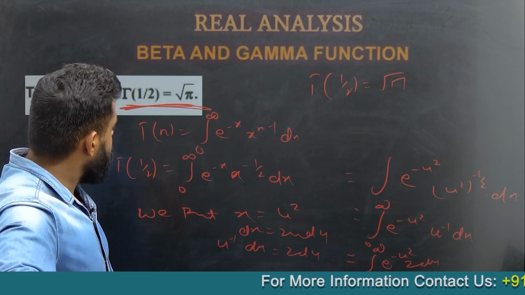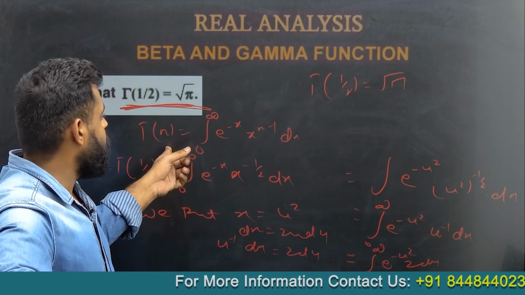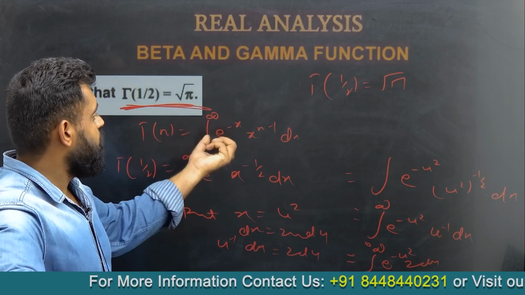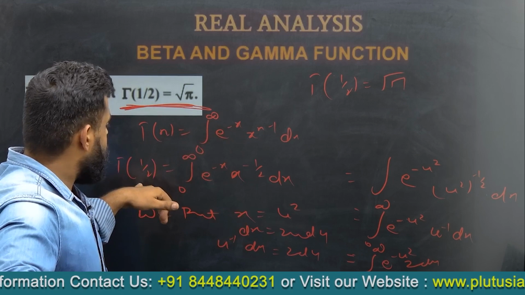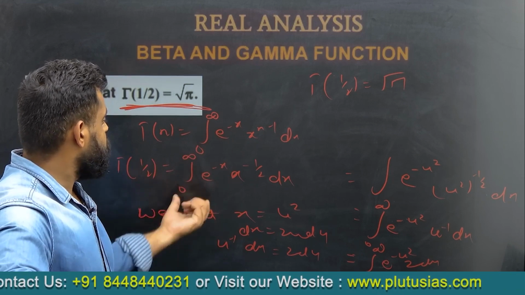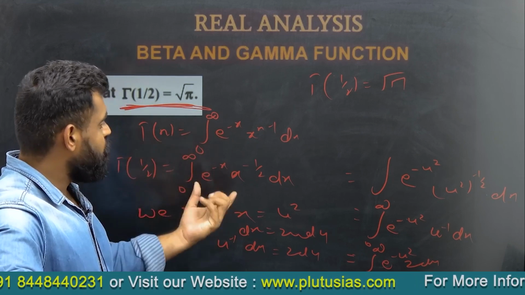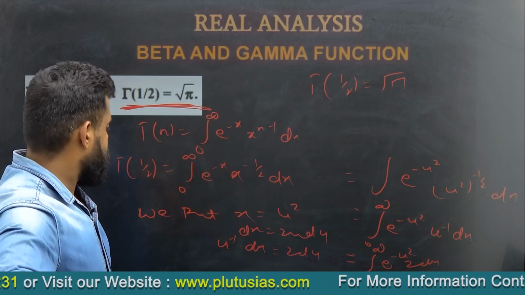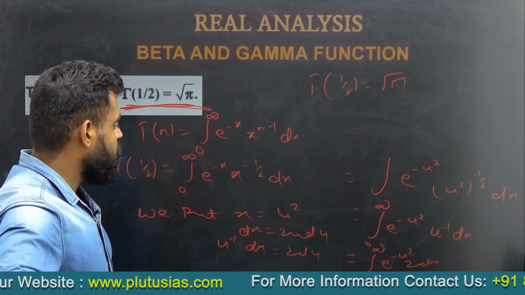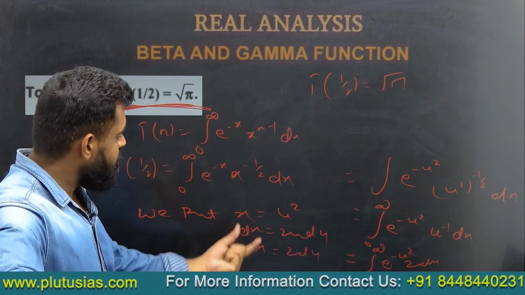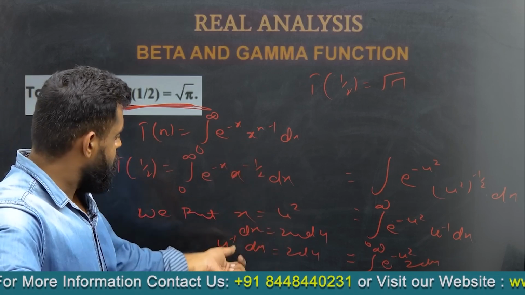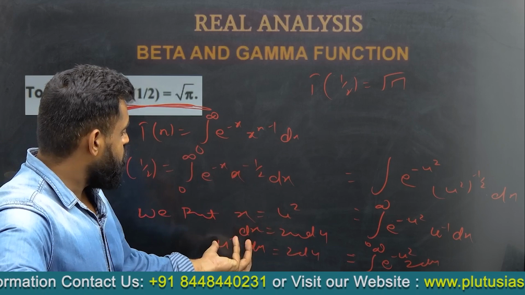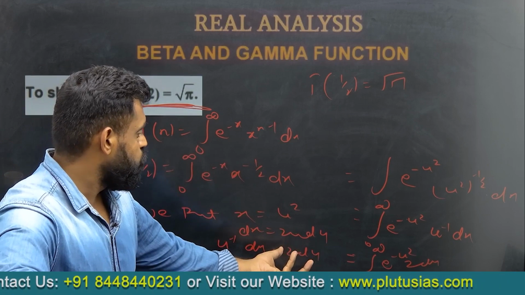Okay, so what did we do first? We first took the value of gamma n, which is the integral from 0 to infinity of e to the power minus x times x to the power n minus 1 dx. And for gamma 1 by 2, it will be the integral from 0 to infinity of e to the power minus x times x to the power minus 1 by 2 dx. And we put x is equal to u square. So we get dx equal to 2u du, and we get x to the power minus 1 by 2 dx equal to 2 du.